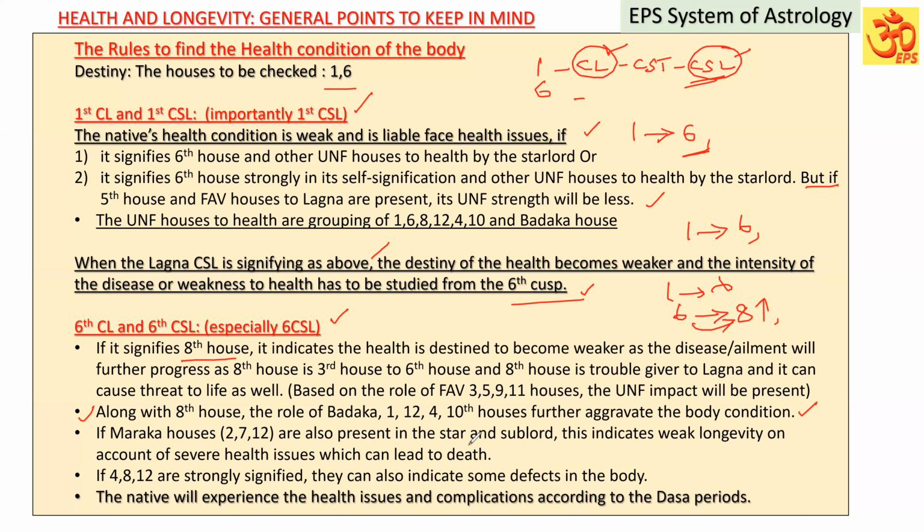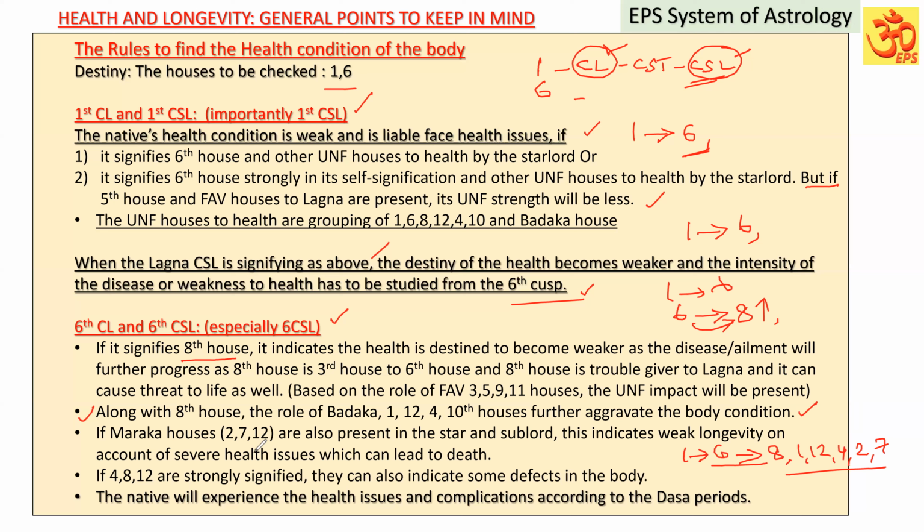I'm talking about if the 6th house is connected to the Lagna, the 6th is connected to the 8th house, and also Maraga Badaka houses, Lagna, 12, 4, and 2 and 7, if they're all connected. Along with that, the 8th house, the unfavorable houses, and the Badaka Lord, they will aggravate the body conditions, and that can lead to threat to the life.